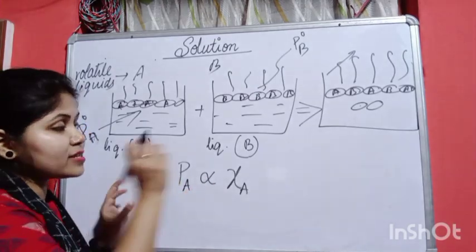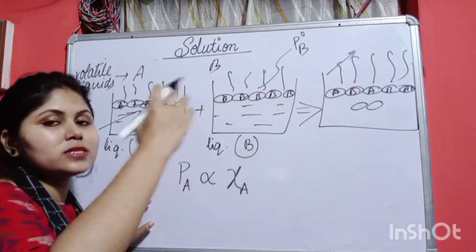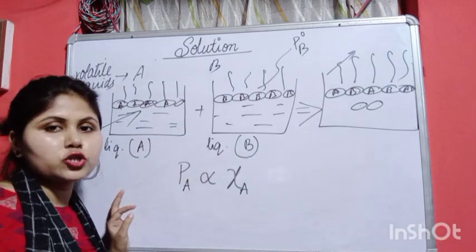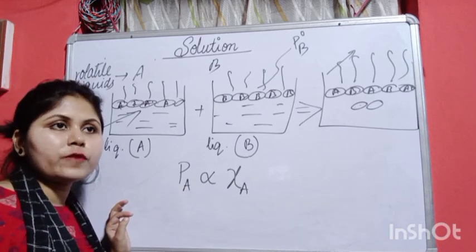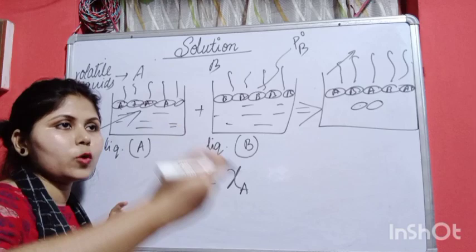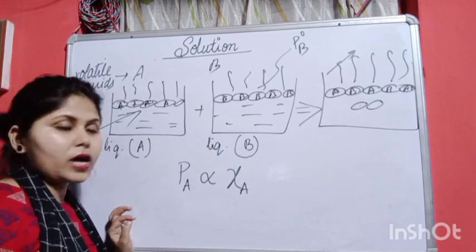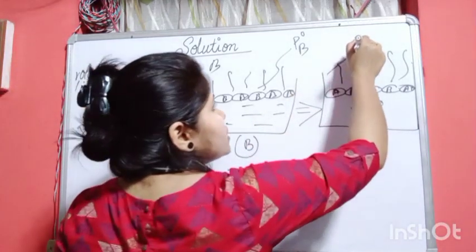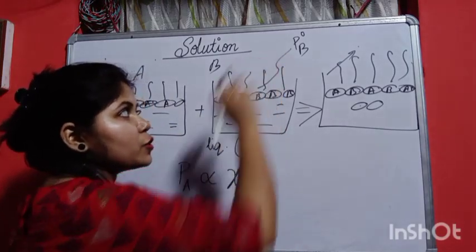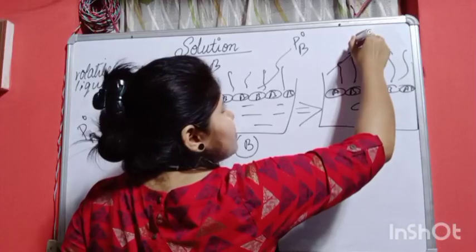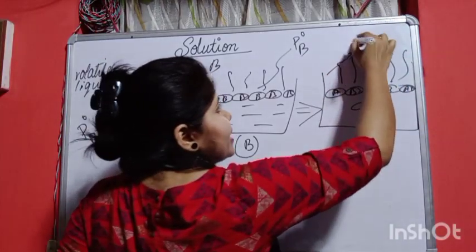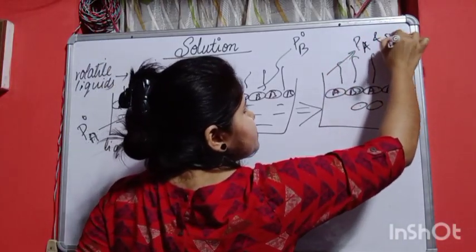Okay, এক একটা কম্পোনেন্টের এক একটা ইন্ডিভিজুয়াল যেটা মোল ফ্র্যাকশন হবে ওটার সঙ্গে ডিরেক্টলি প্রপোর্শনাল হবে, because you know that pressure is directly proportional to mole fraction only because যত বেশি number of moles হবে, that we already got how it is directly proportional. So এখানের মধ্যে যেটা pressure exert হবে, will it be the pure one, will it be pure P naught A and P naught B? No, this will be having some different one, that is PA and PB.